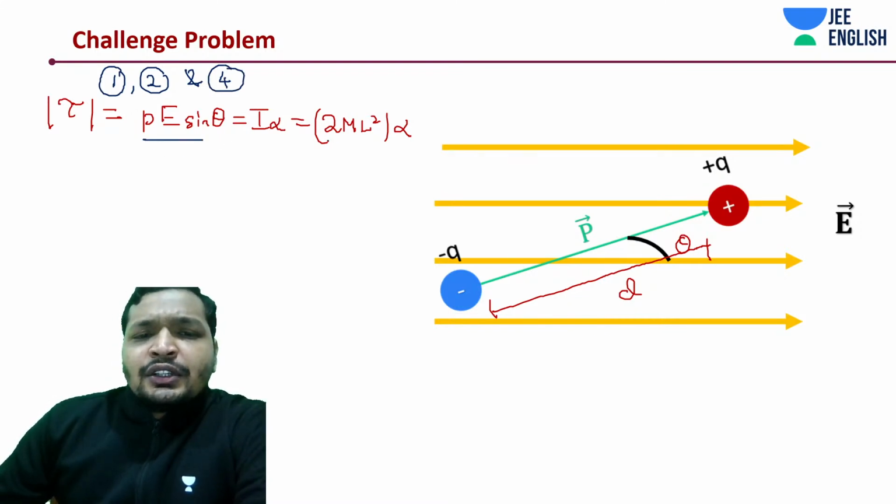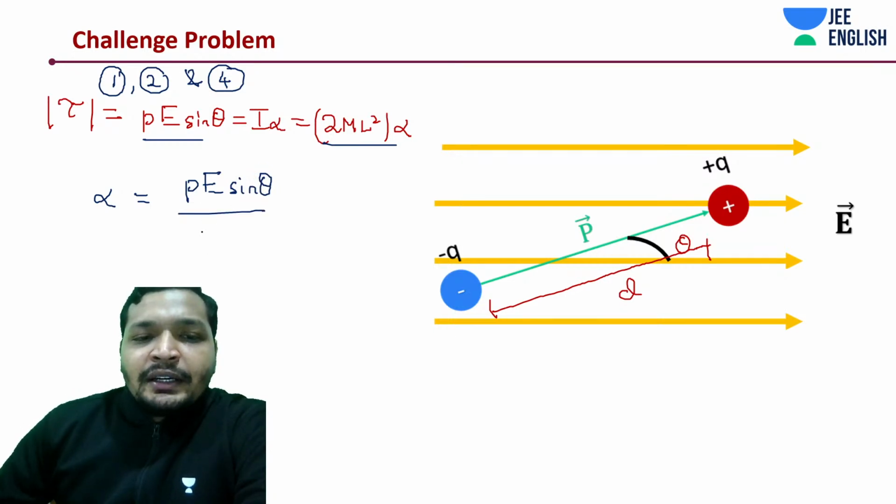Further, we can just use these two equations to derive the alpha that we want. Alpha is equal to pE sin theta, the torque, divided by I. Basically, this is nothing but torque divided by the moment of inertia I.